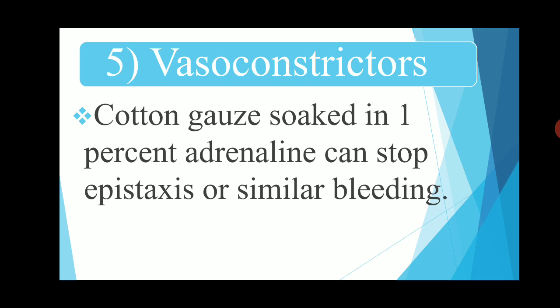Then fifth number, vasoconstrictors. This is also a local hemostatic. Vasoconstrictors: cotton gauze soaked in 1% adrenaline can stop epistaxis or similar bleeding. ब्लिडिंग स्टॉप करायची त्यासाठी व्हॅसोकन्स्ट्रिक्टर पण यूज केले जाऊ शकतात. त्यामध्ये कॉटन गॉज घ्यायचा आणि 1% ॲड्रेनालिनमध्ये त्याला सोक करायचं आहे. Then it stops the bleeding. This is all about the coagulant agents, the local hemostatic agents, or various classifications of coagulants described.